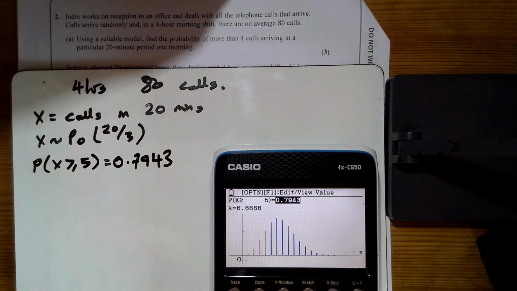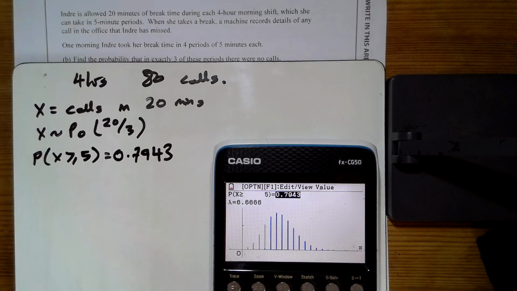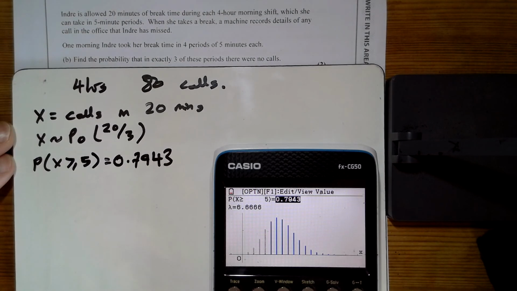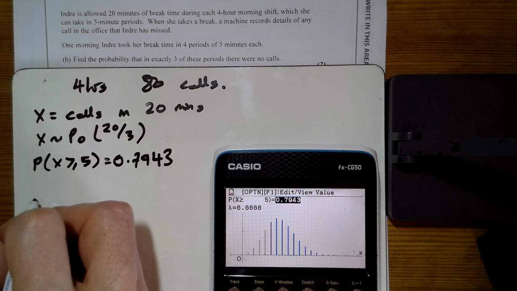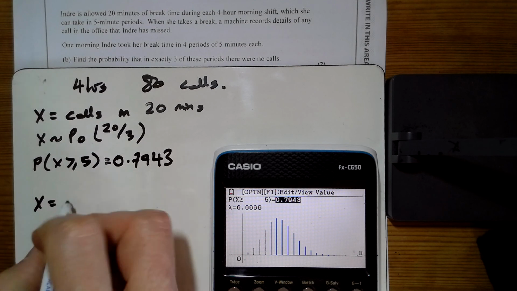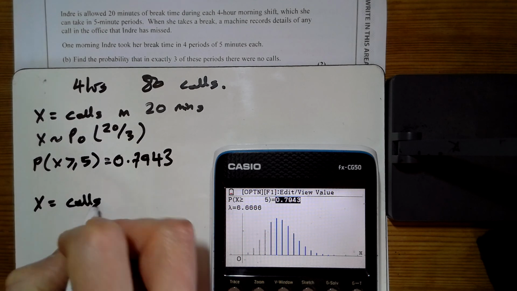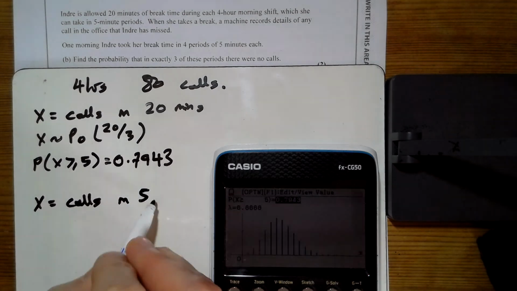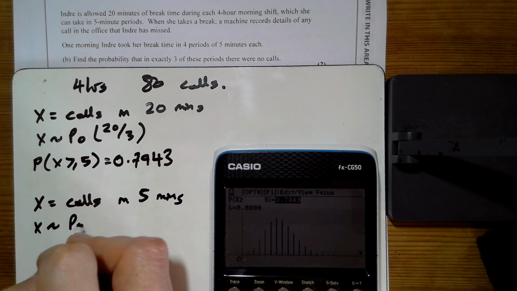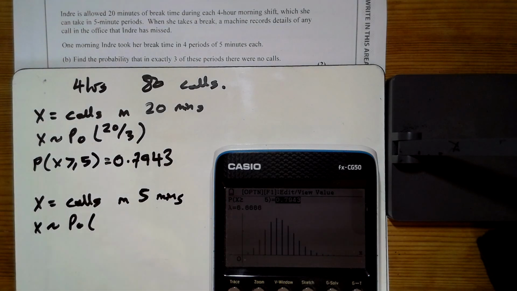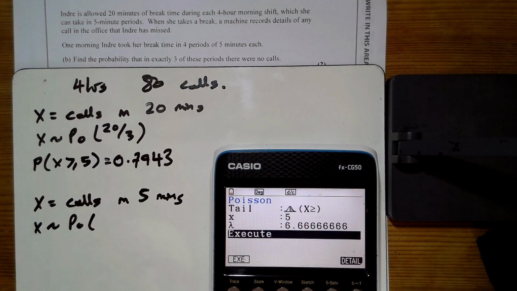For part B, we're now talking about 5-minute periods, aren't we? So it's allowed. So in 5 minutes, let's redefine X. X equals calls in 5 minutes. And then X is a Poisson, so we'll divide that even further.